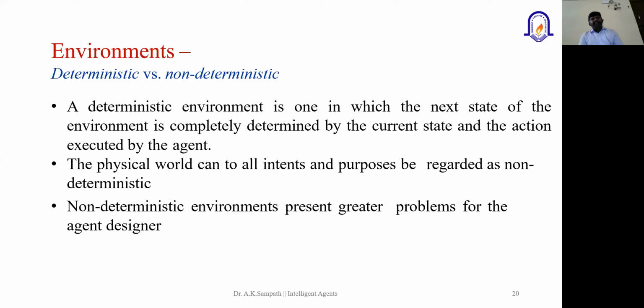When we talk about the non-deterministic environment, even if I'm taking this step, what will happen in the next step cannot be predicted. That type of environment is called a non-deterministic environment. The example I could give for this is an autonomous driving car. If I've selected a route from source to destination, in between I don't know what will happen. I need to go step by step, following the different signals as well as different directions.